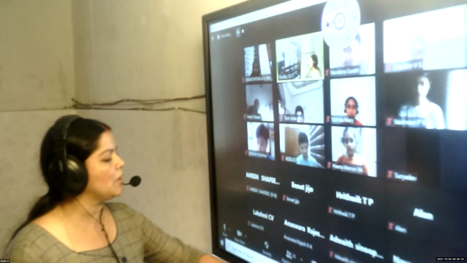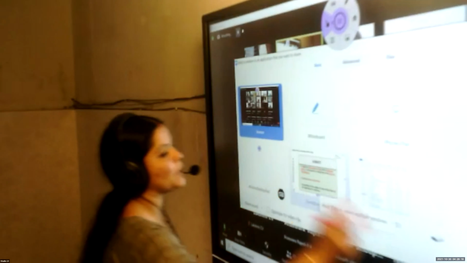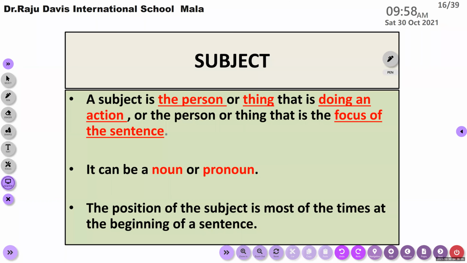Subject verb agreement. We had a discussion of all the topics. Let us start from subject once again. I have told you a subject can be a noun or a pronoun in form that is positioned usually before the verb in a sentence, except interrogative sentences. You can see the rest of the sentences just starting with the subject. It can be a person or a thing, and that is the main focus of the sentence also.